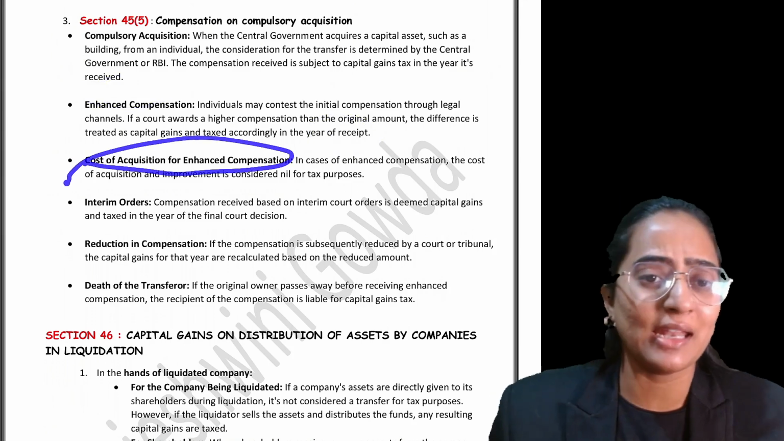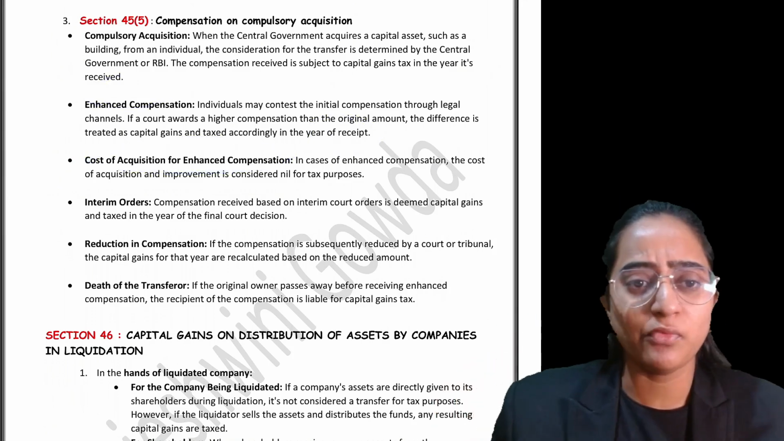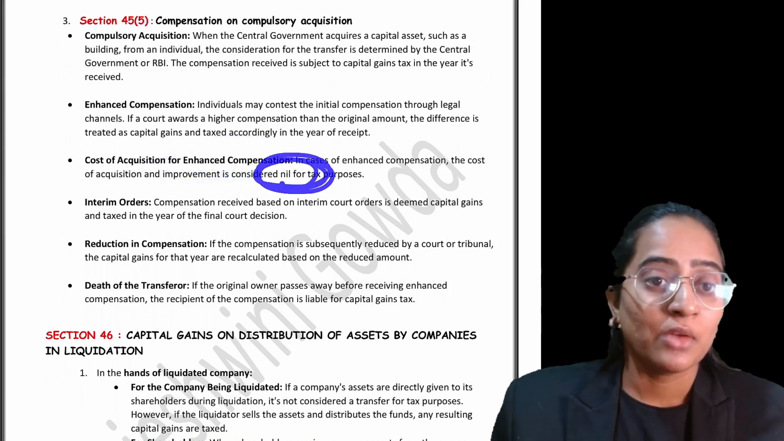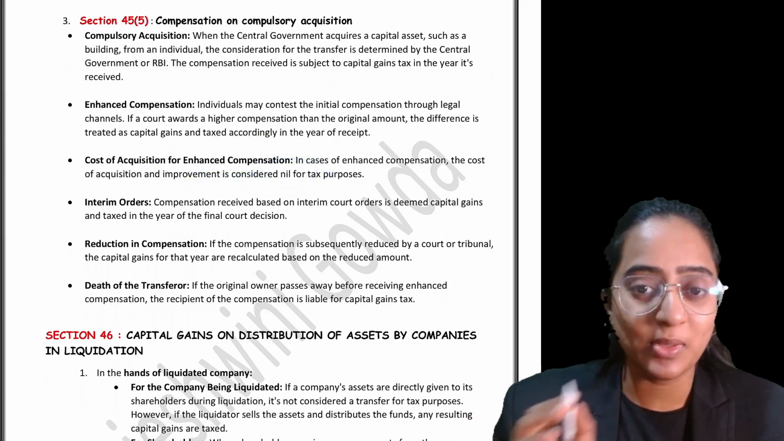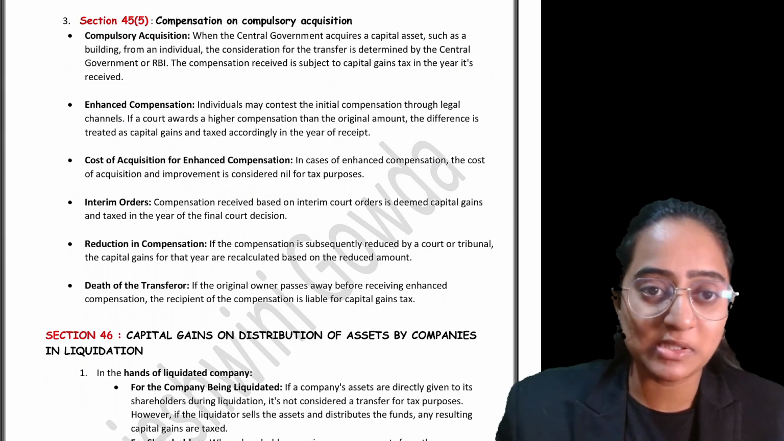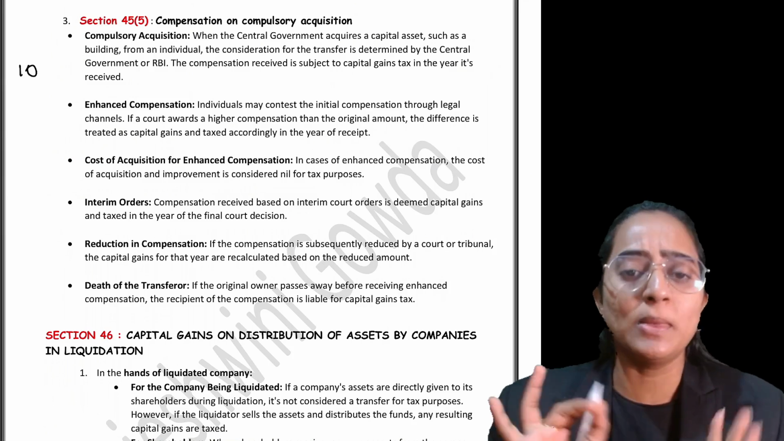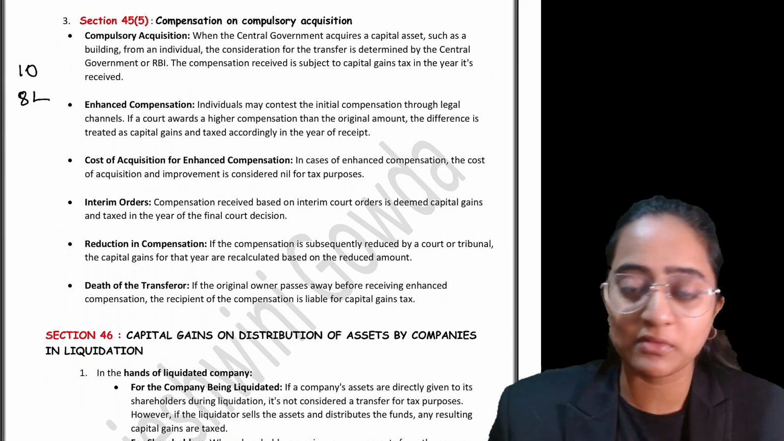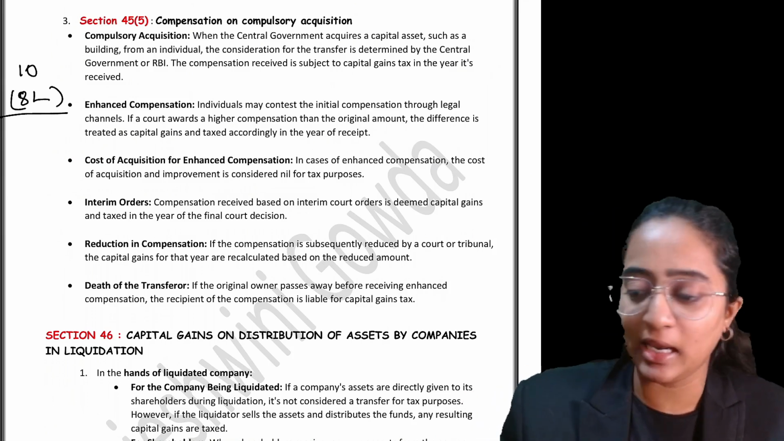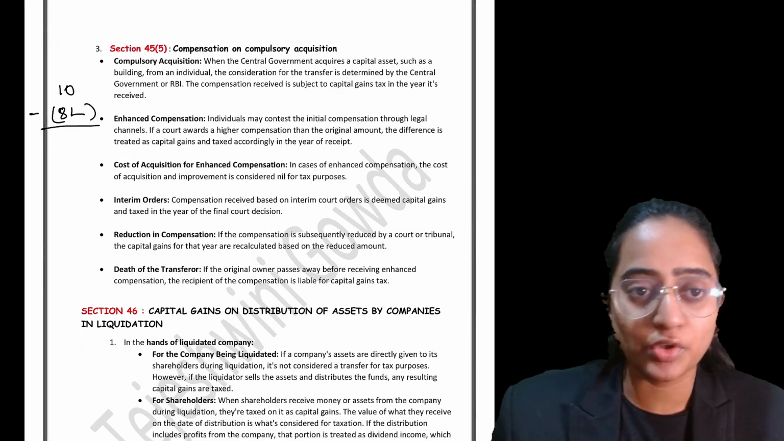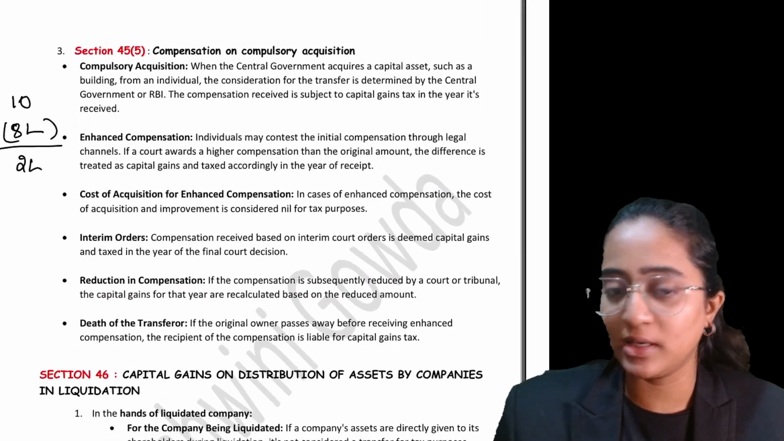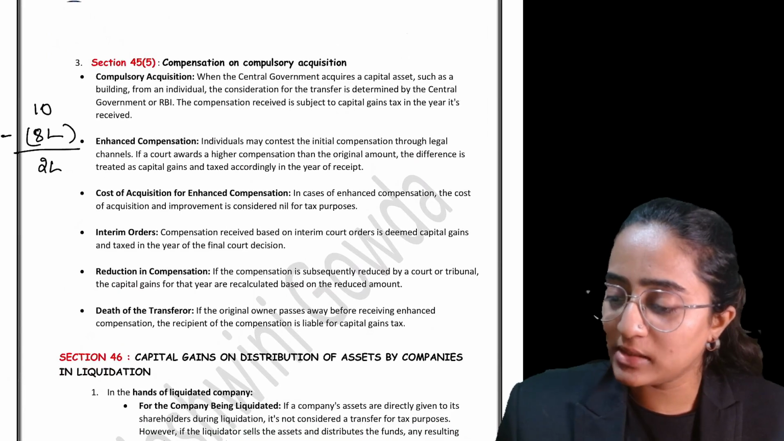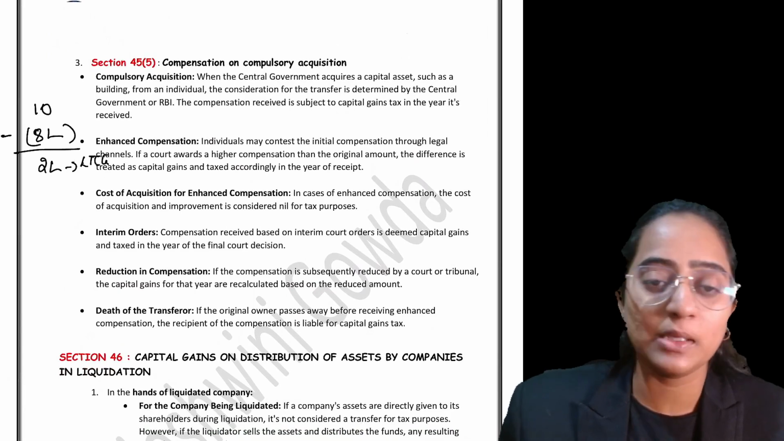Cost of acquisition for enhanced compensation is going to be nil. Remember, for the enhanced compensation, it is going to be nil. Let's take an example. For compulsory acquisition, you have got the normal compensation, first-time compensation, of 10 lakh. Let's consider your indexed cost of acquisition is resulting in 8 lakh. Now, how much are you going to get over here? 2 lakh rupees is what you would get, correct? And this 2 lakh will be taxable as your long-term capital gain depending on the period of holding. Simple.